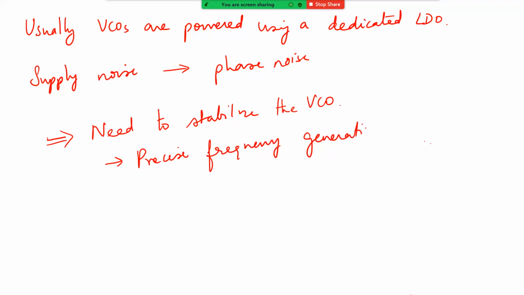Okay. Now, how can we do that? So all of us, I think all of you would have taken some course in control systems, right? If there is some quantity or some element which is behaving very erratically, what you need is a negative feedback loop to control it. Okay. So what we are going to do is to build a negative feedback loop